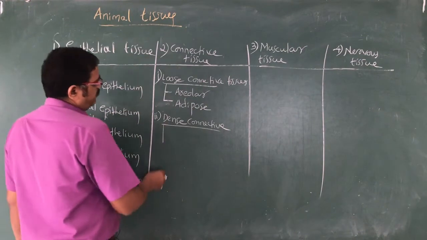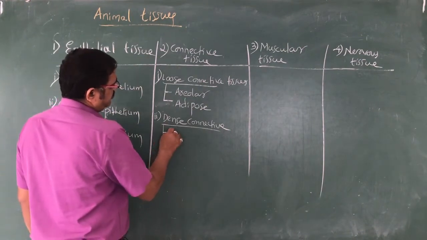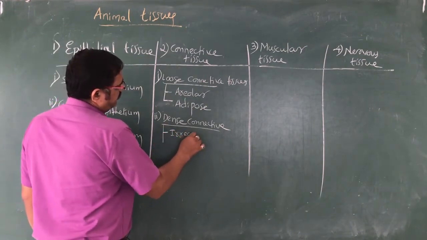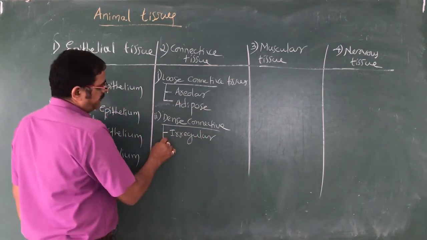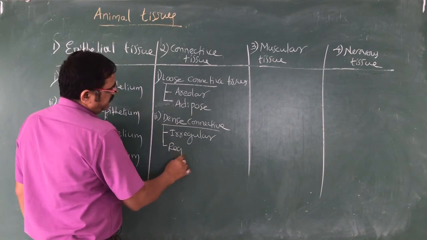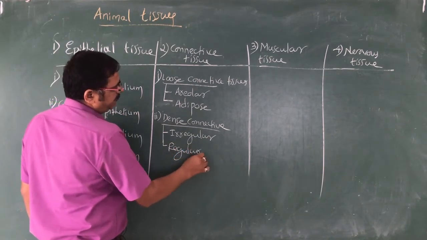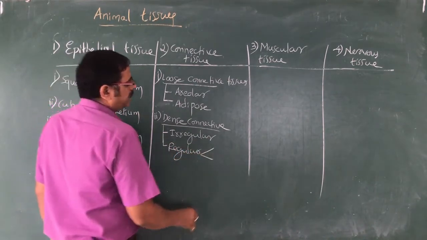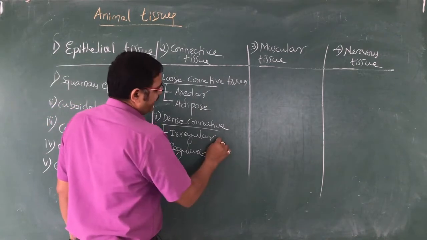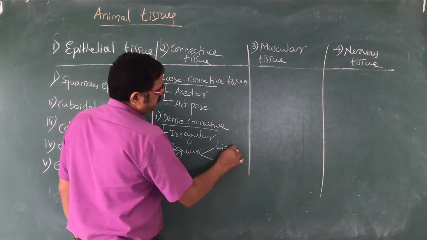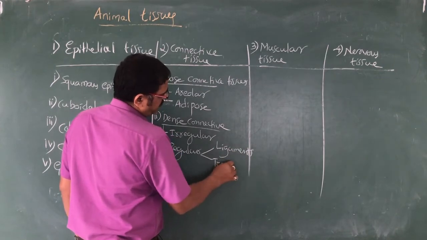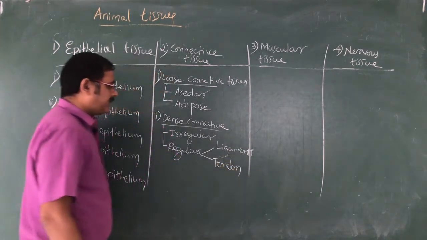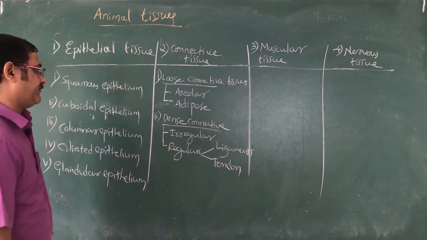Dense irregular connective tissue is found beneath the skin. Dense regular connective tissue has subtypes, mainly we call them ligaments and tendons. I am going to tell you the meaning of these.